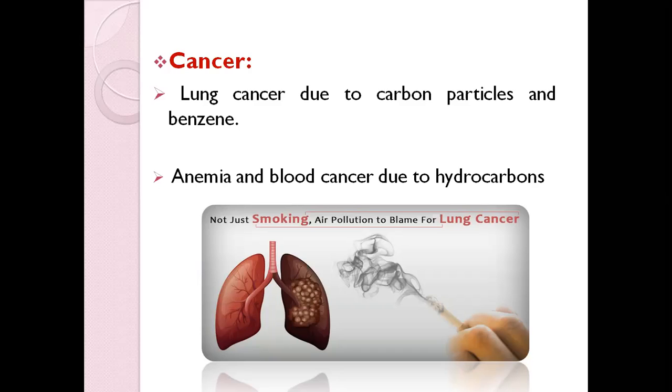I think everyone is aware that lung cancer usually happens whenever a person ingests a very large amount of carbon particles, which can be carbon dioxide or carbon monoxide and even benzene. Not only lung cancer, because of air pollution, even anemia and blood cancer can occur because of hydrocarbons. So not just smoking, air pollution is also to blame for lung cancer. That's why we should always try to keep the environment and the air clean.